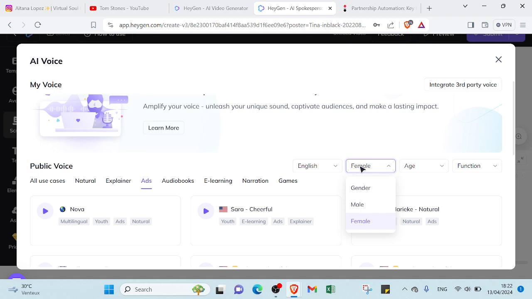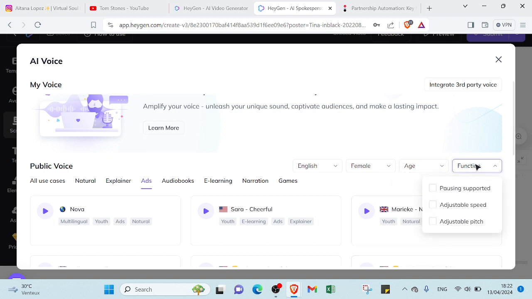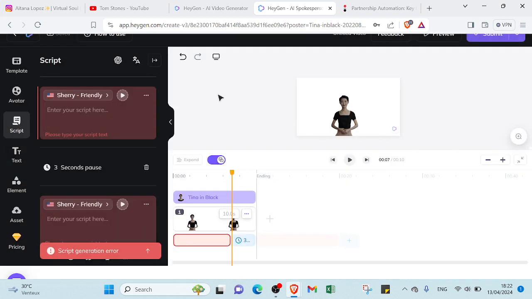And also the gender. As you can see, I already chose the female AI character, so of course the voice will be female. And the age, you can select which one you want. Is it child, youth, middle-aged, older? The function too, you can adjust by clicking which one you want, and then you can edit your video the way you want it. So after finishing your edit, just click on submit and your video will be ready to publish on your YouTube channel, and then you can earn money.